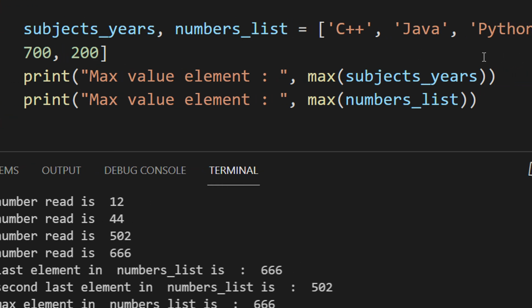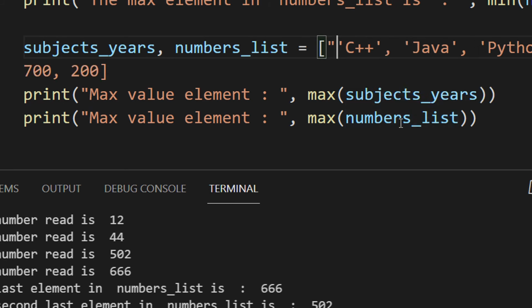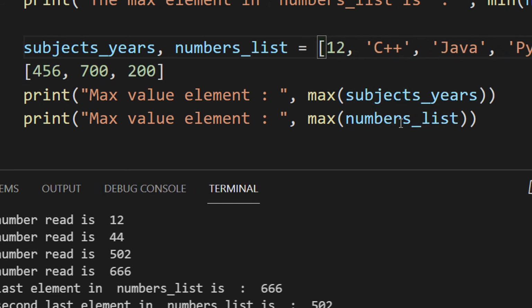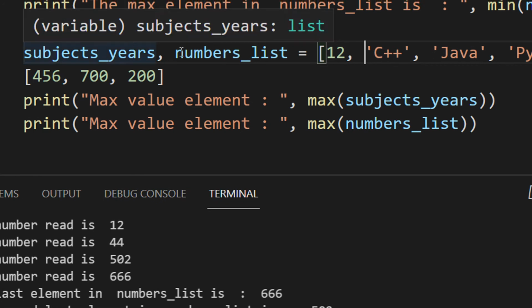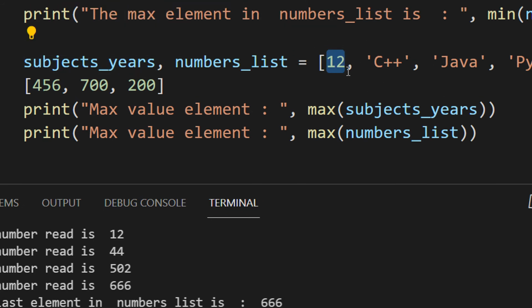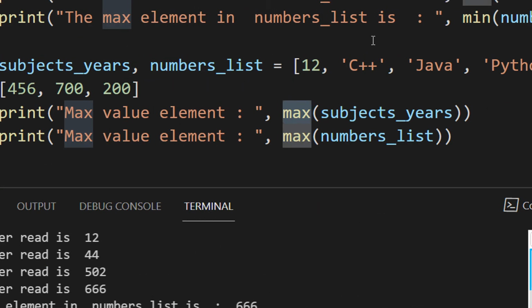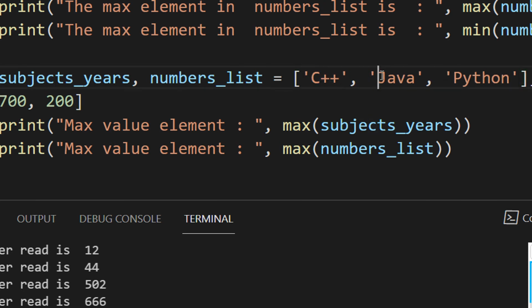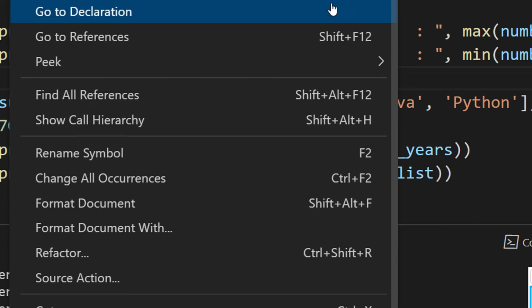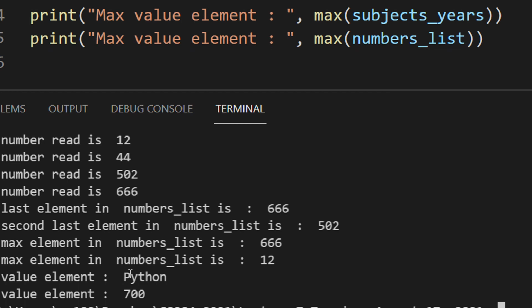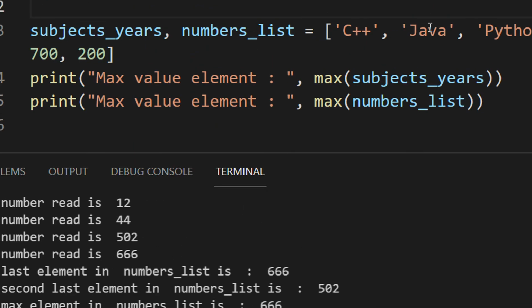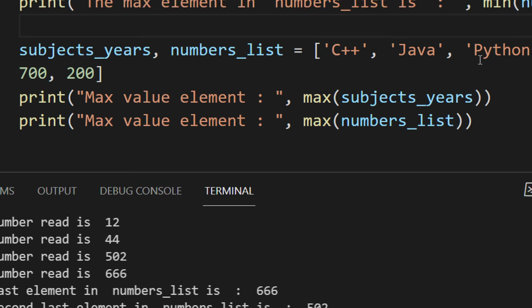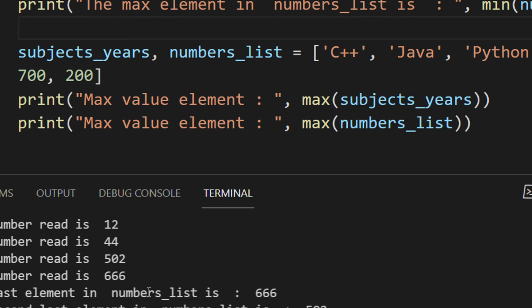So again the same thing. So let us see something which was asked. If a list has, let's say, an arbitrary subject which is 12, let us see what the max function actually outputs, whether it outputs an error. See, if it is strings, it will just match the ASCII values. It will start comparing the ASCII values of C, J and P. Whichever is the max ASCII value, it will print, right? So P has a higher ASCII value than J and C.